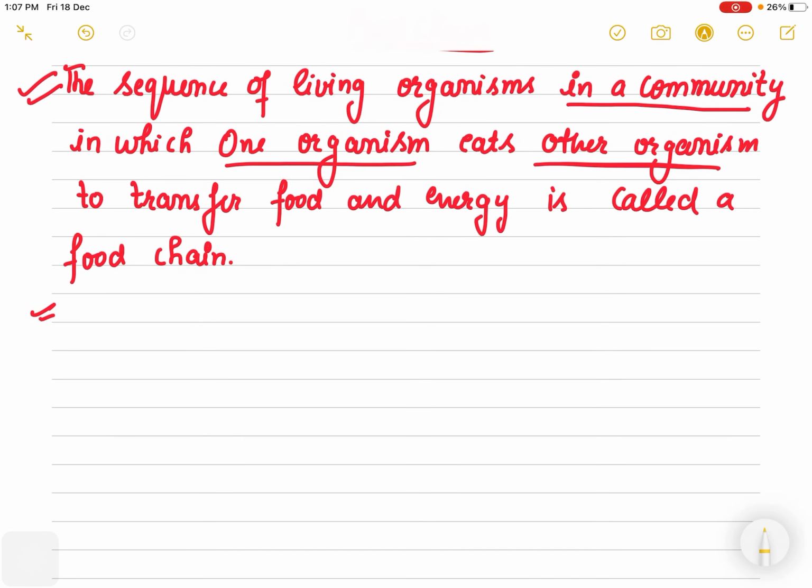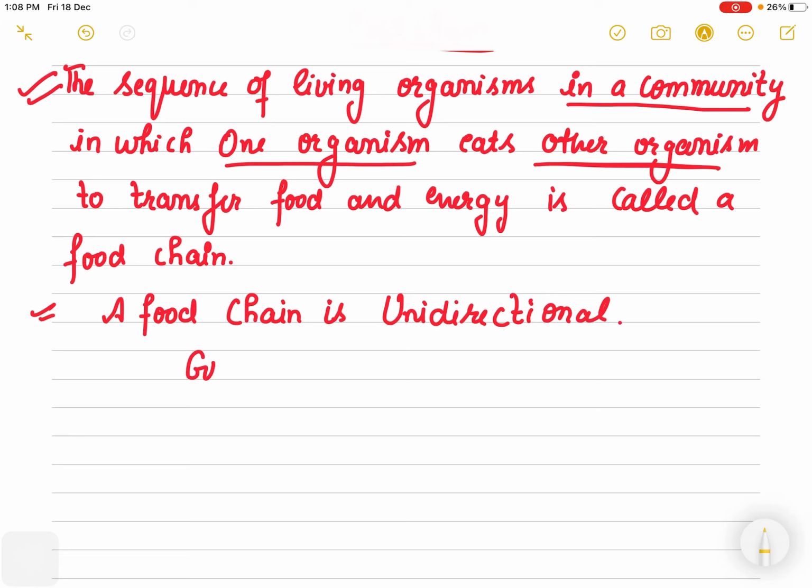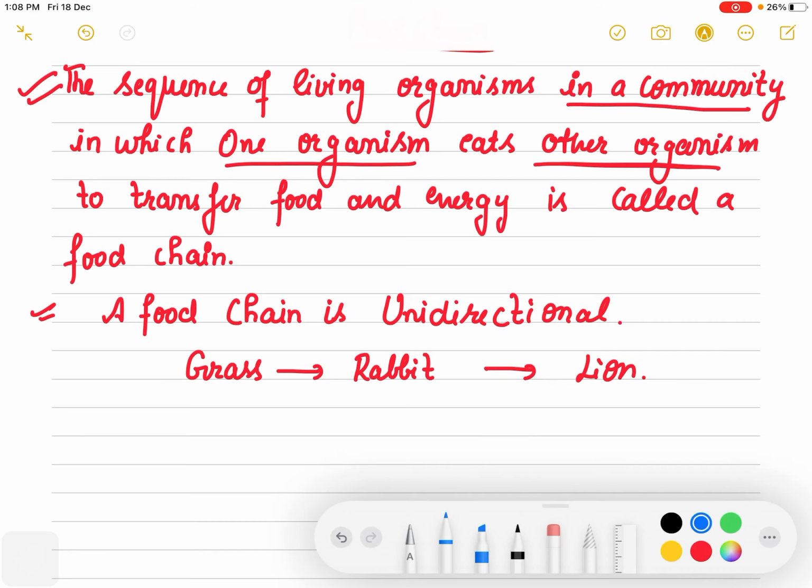Now, please be very careful about writing this: a food chain, you cannot reverse it. A food chain is unidirectional. We have just written a simple example of a food chain: grass, then there was rabbit, and then there was lion. Now can you imagine that a lion is eaten by a rabbit?